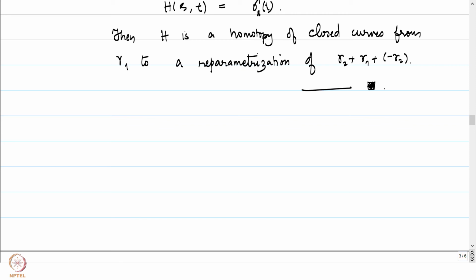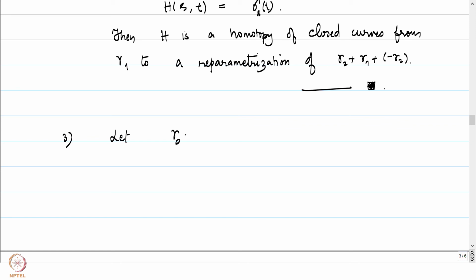Let's look at a few more properties. Another very important property is to observe that if you concatenate a curve gamma with its reversal, then it will be homotopic to a constant curve. Let me just write that down.